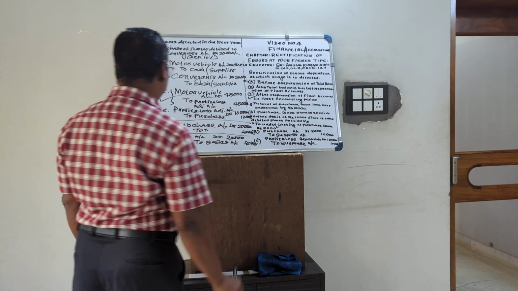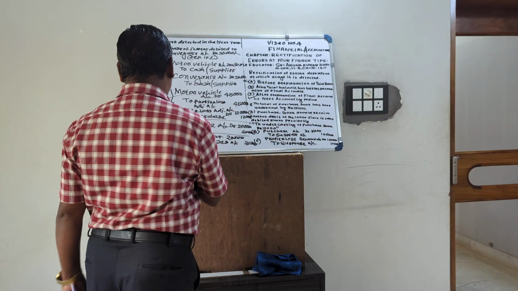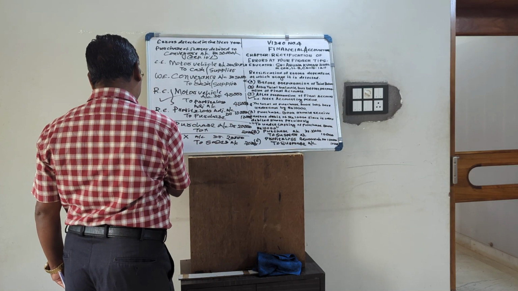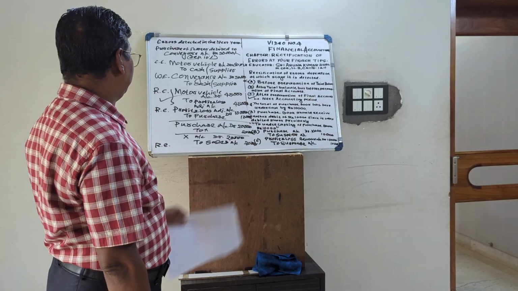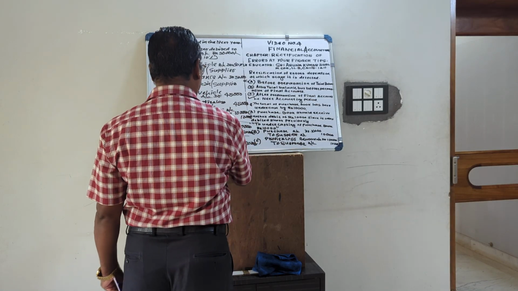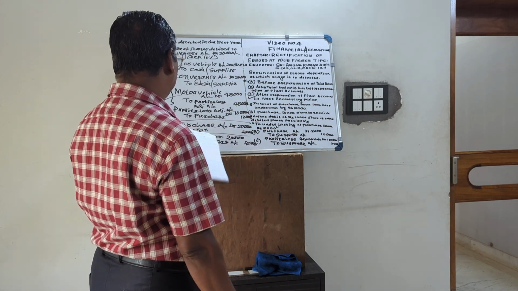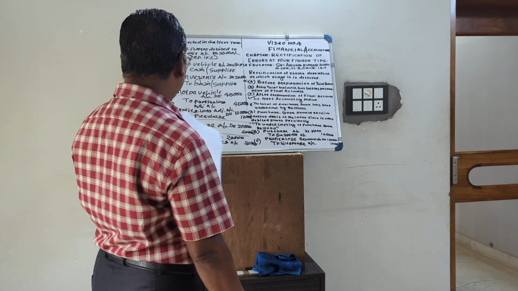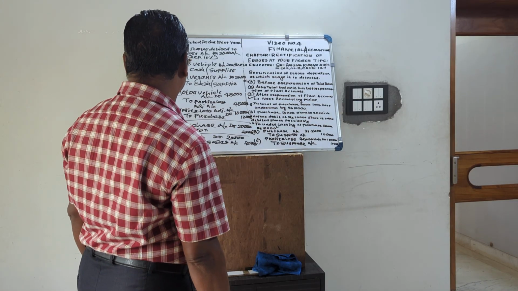So actually, what should be the correct entry? It should be purchase account. Suppose the rectification was done in the previous year before preparation of the final accounts. We could debit purchase account with 20,000, sales account with 20,000, and credit X for double the amount. X was wrongly debited by 20,000, so X should be credited by 40,000.